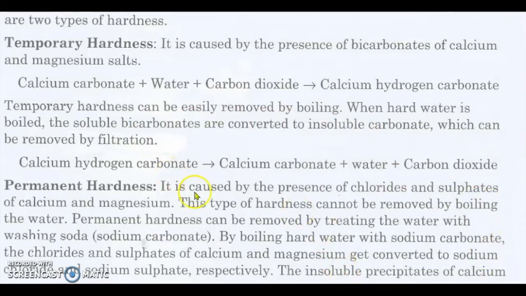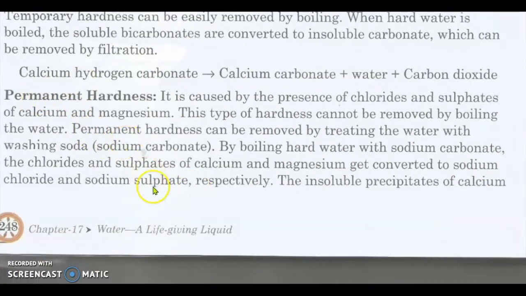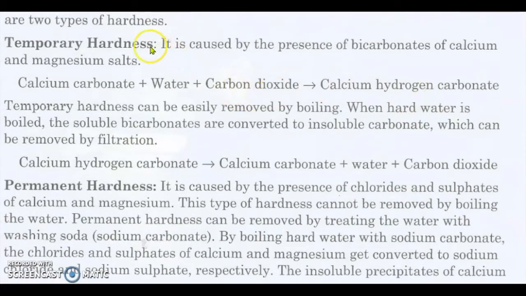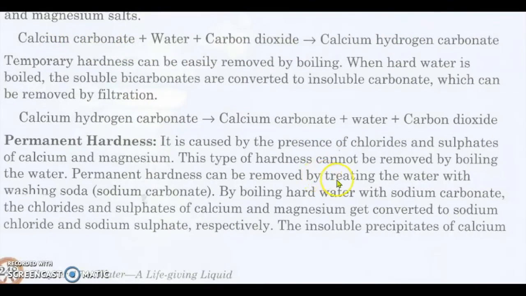Permanent hardness. Certain things cannot be changed. It is caused by the presence of chlorides and sulfates of calcium and magnesium. So permanent hardness is the presence of chlorides and sulfates. Temporary hardness is the presence of bicarbonates of calcium and magnesium salts. This you have to remember. This type of hardness, permanent hardness, cannot be removed by boiling the water. Permanent hardness can be removed by treating the water with washing soda, sodium carbonate.